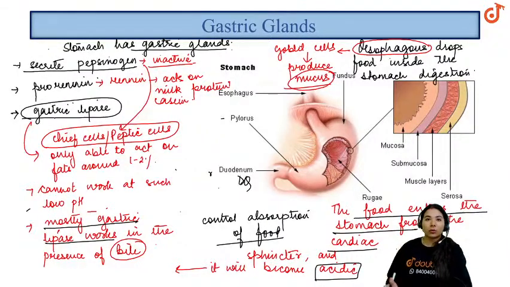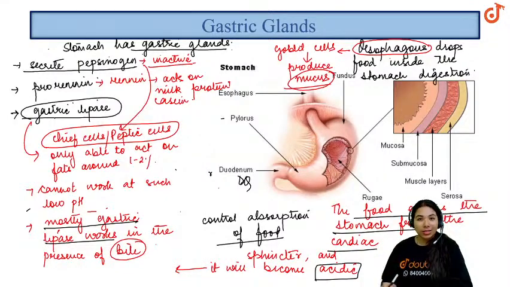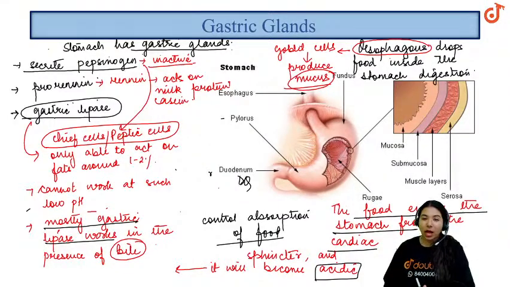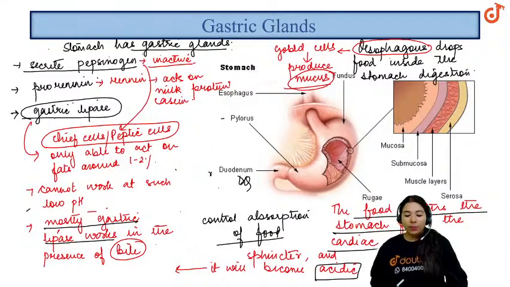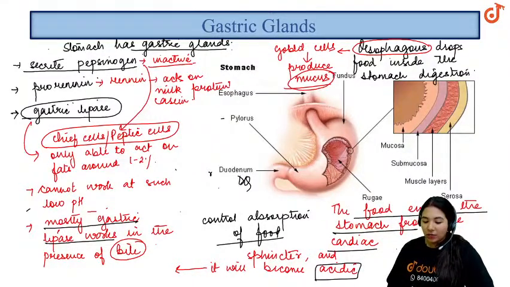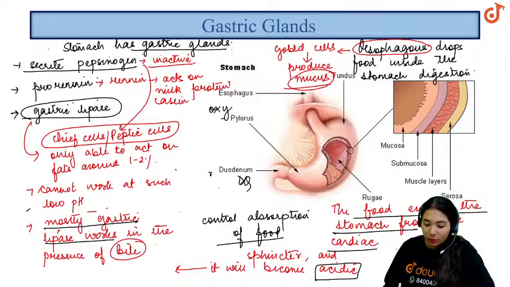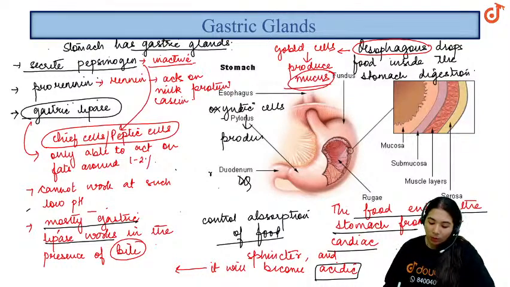We've spoken about the chief cells, the oxyntic cells, and the Castle intrinsic factor. One more thing I have to tell you here. We have two types of cells: one is the chief cells, or peptic cells, and the other is the oxyntic cells, which produce HCl.